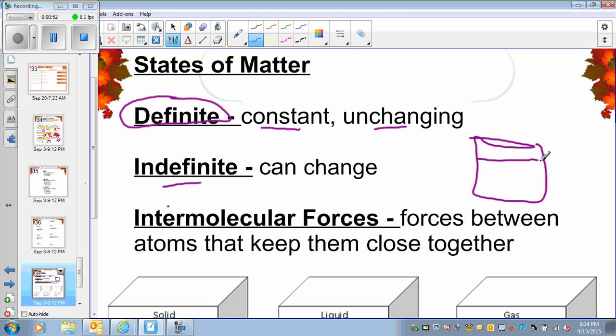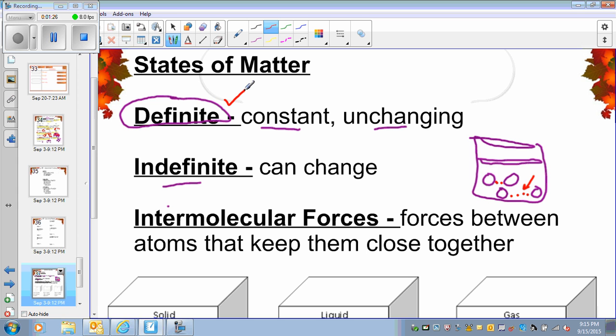So if this is water, then the force that is holding the two water molecules together is called intermolecular force. It is not the bond, okay? It is not a covalent bond or ionic bond if you know anything about those. It is a force that is holding the two different molecules together. And that is called intermolecular force, the force between the molecules.